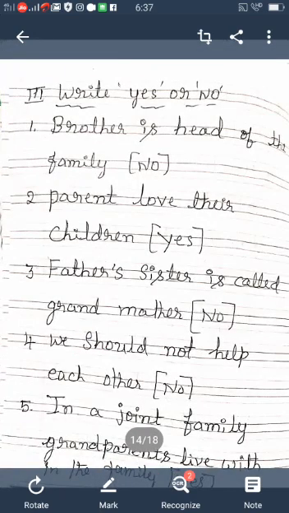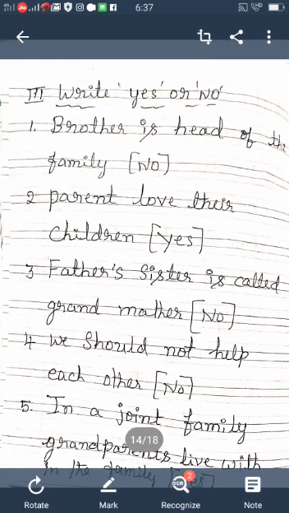Next main is write yes or no. Some statements are wrong and some statements are true. You identify which statement is wrong and which is true. First one, brother is head of the family. It is a wrong statement, so you write no. Parents love their children.